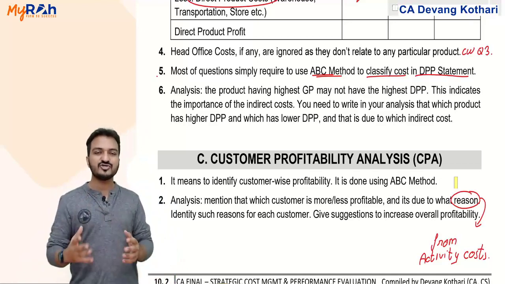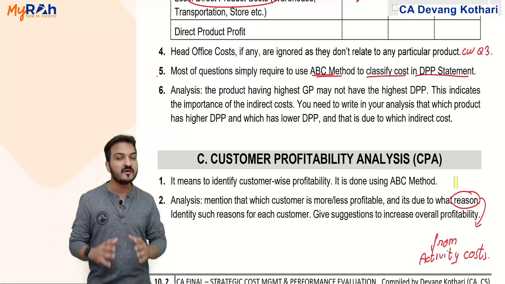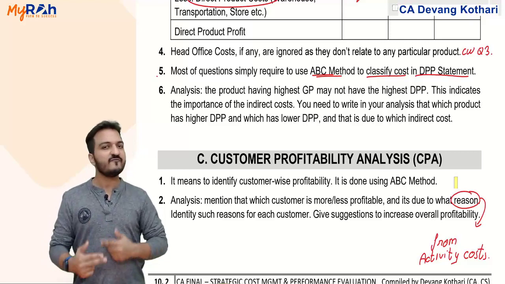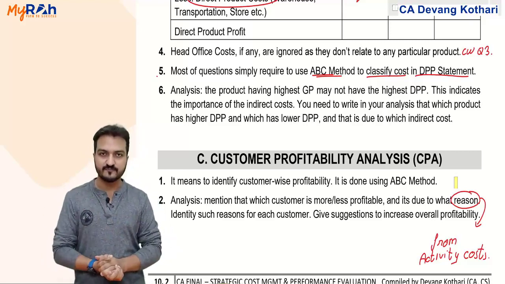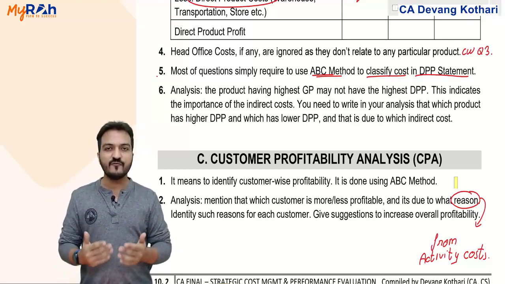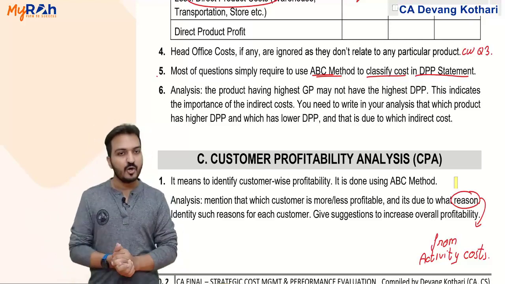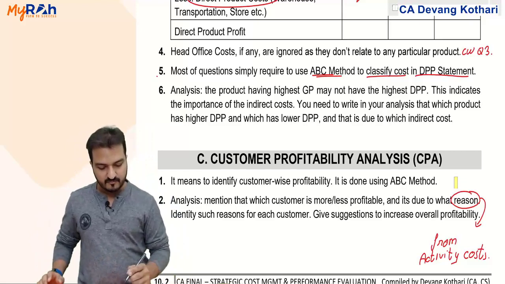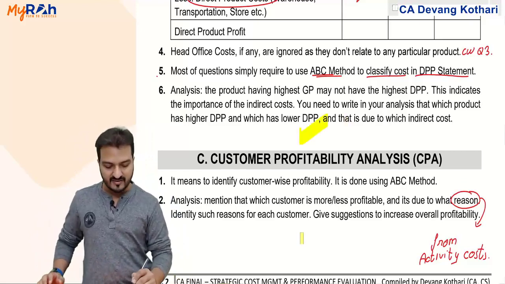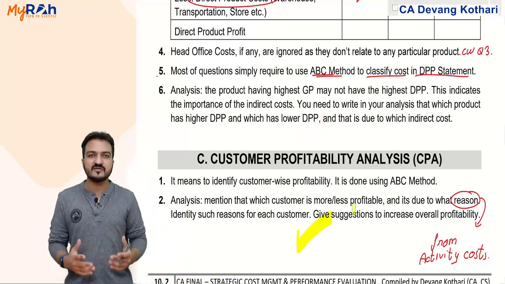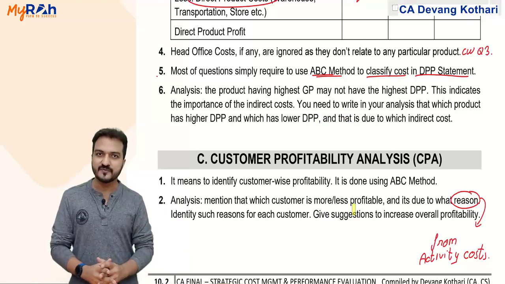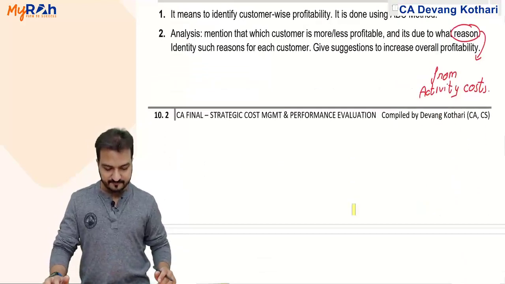Yes, I can give you general guidelines about analysis, but the actual analysis you have to write on your own depending on the answers that you get in the question. For that matter, refer to the classwork questions that we have done. We have done some questions under DPP and we have also done many questions under CPA. Refer to them from the class. That will give you examples of how to write the analysis. Done? Yes.